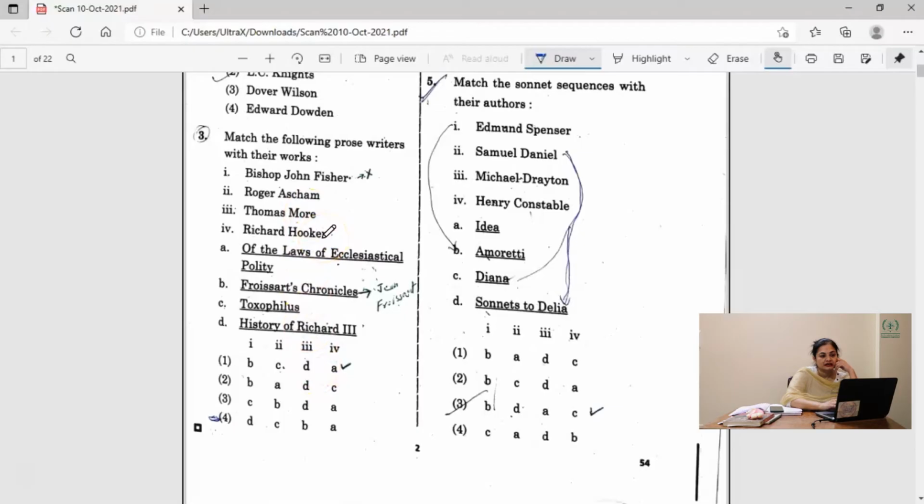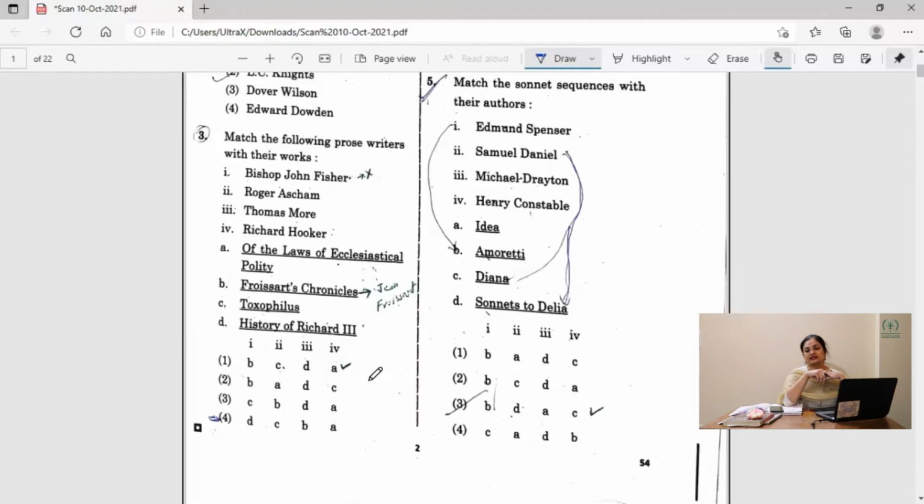Next, Richard Hooker. We all know Richard Hooker's work is The Laws of Ecclesiastical Polity. Froissart's Chronicles is by John Fisher. So the answer is A. B, C, A, D is the correct match. Please remember that whatever writer and work combination you have, start matching the works with them and you will get nearer to your answers.